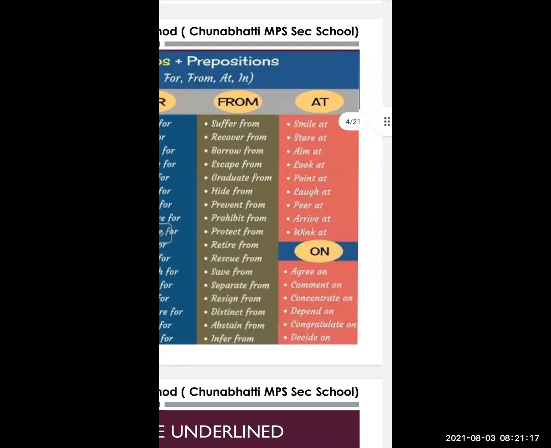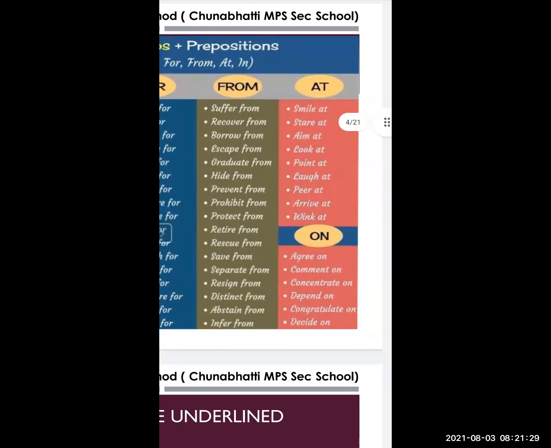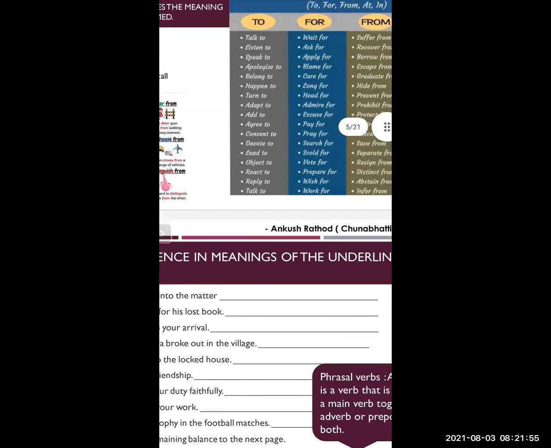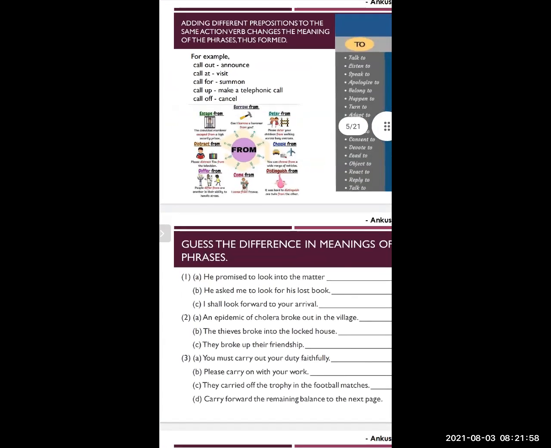The preposition from: suffer from, recover from, borrow from, escape from, graduate from, etc. Preposition at: smile at, stare at, aim at, look at, etc. Preposition on with different verbs. For example, agree on, comment on, concentrate on, depend on, etc. So these are some of the verb prepositions which are used with different verbs.